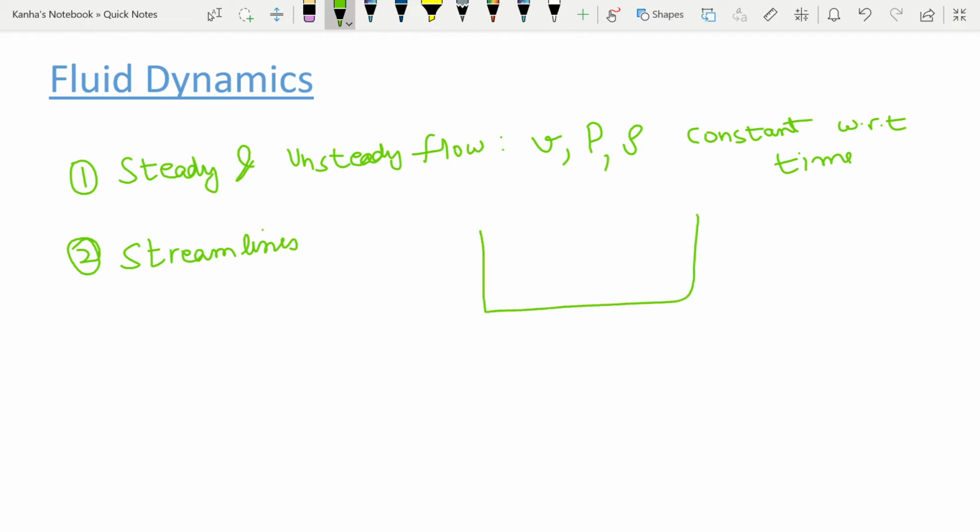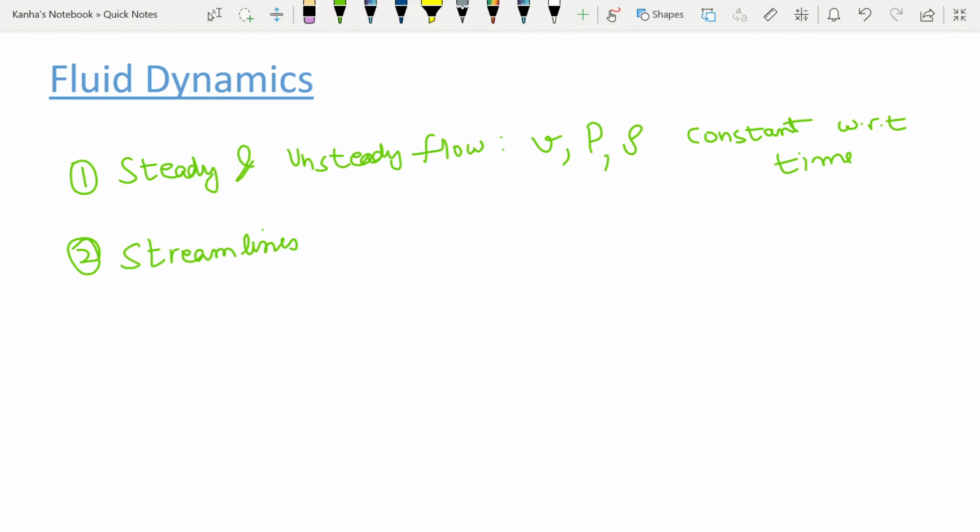So for example, this is your fluid and these are your particles. If there is steady flow, all the particles that pass through, let's say this position, will follow the same path. For example, this was my path. The particle which is right now here moves somewhere here and reaches this point, and if this is steady flow, then at this point it will move in the direction that I have marked right here. You should note that these streamlines do not intersect each other, because if they intersect, the particle could move in either direction at the point of intersection and the flow will not be steady.